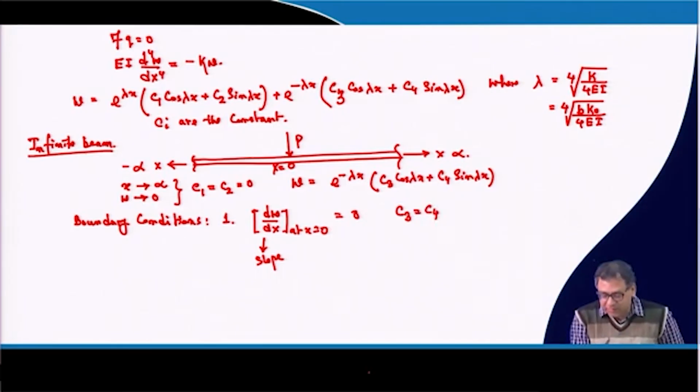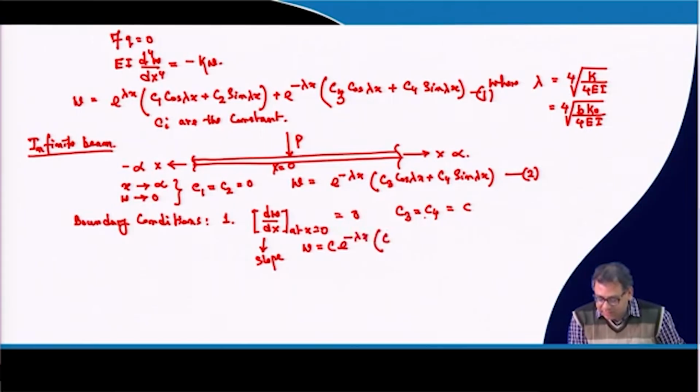So once you differentiate equation 2, this is equation 1, and put x equal to 0, with the slope also 0, then you will get C3 is equal to C4, and that I can write as C. So after application of the first boundary condition, this equation will be C e to the power minus lambda x, cos lambda x plus sin lambda x.